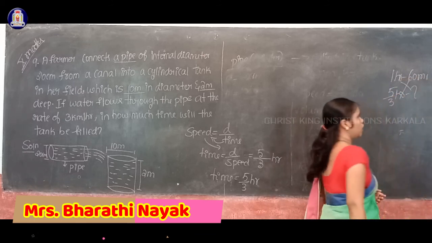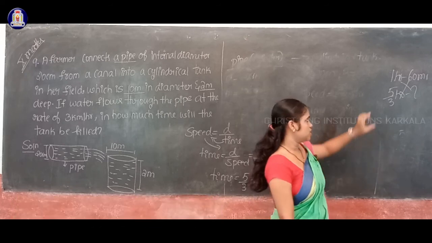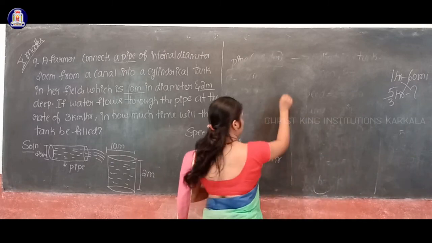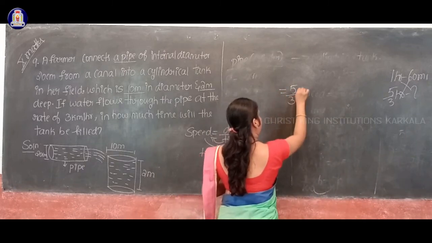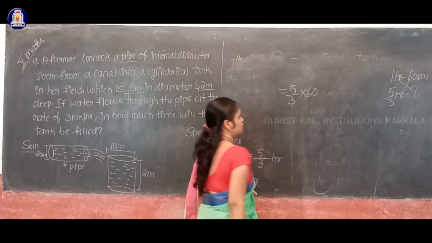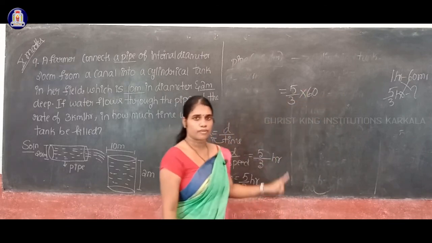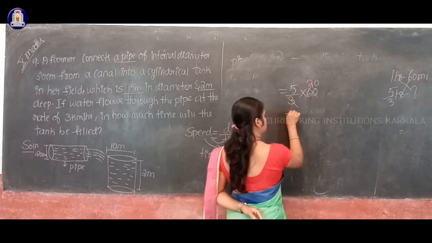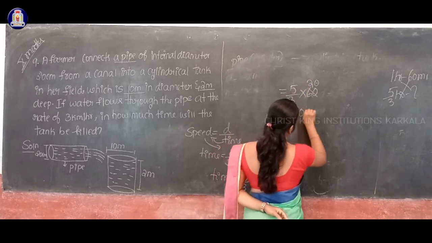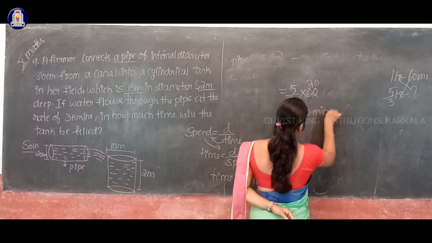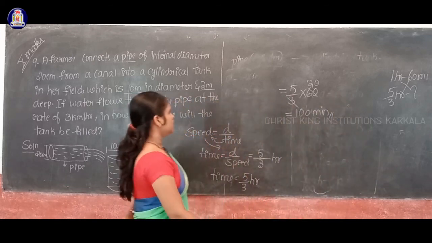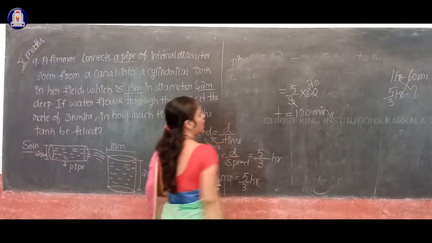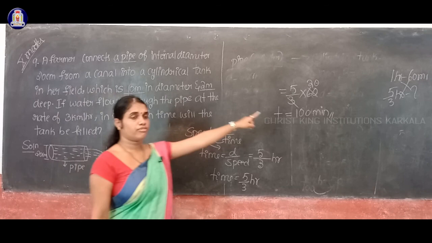So what we have to do? We have to take a cross multiplication, isn't it? 5 by 3 hours into 60. Okay, so now this is equal to multiply this 5 by 3 with the 60. Okay, so it will give the value in terms of minute. Okay, so 3 ones are 3, 3 twos are 6, so 5 into 20 is nothing but 100 minute. Okay, so therefore what is the required time here? The required time is given by 100 minute. Okay, this is the final answer.